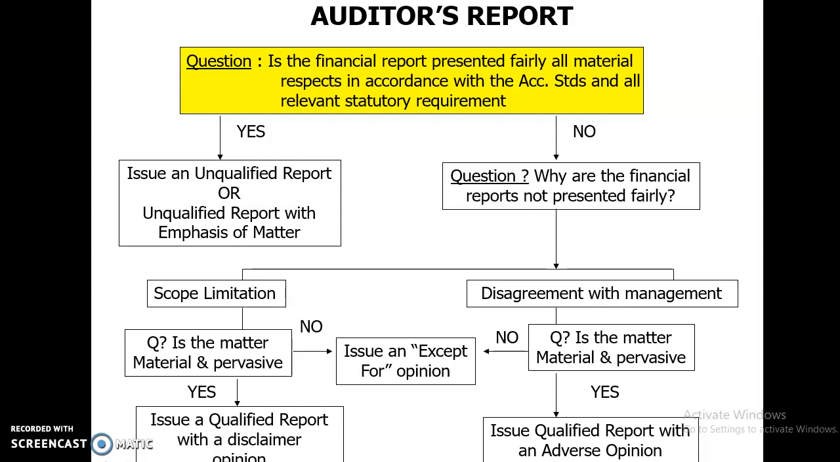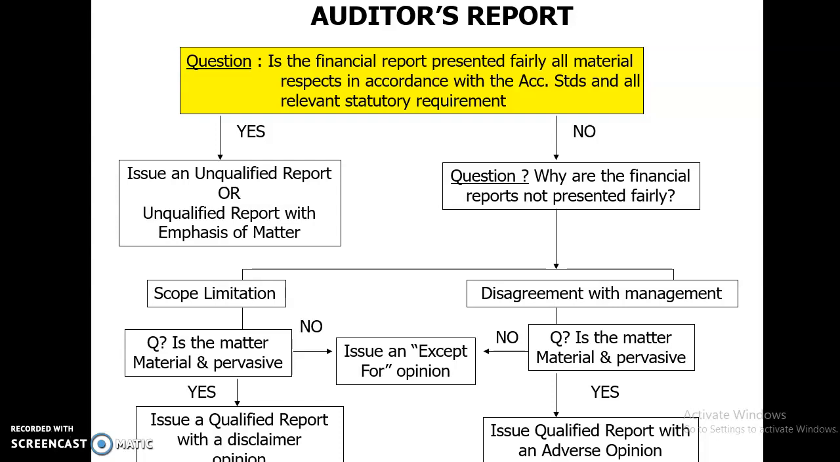So basically, this is the last slide. This is how we are going to make our decision. Let's say the first question is whether the financial report is presented fairly in all material respects in accordance with the accounting standards and all relevant statutory requirements. If yes is the answer, then we are going to issue an unqualified report or unqualified report with emphasis of matter. But if we believe that the financial statement is not presented fairly, why is that so? Is it because of scope limitation or is it because of disagreement with the management? Then we have to consider this.